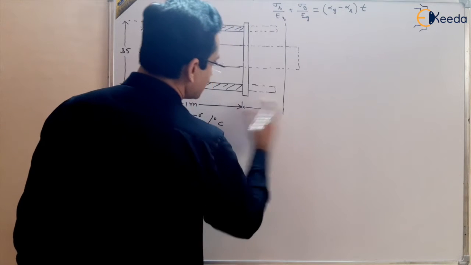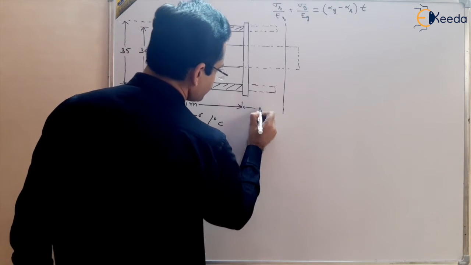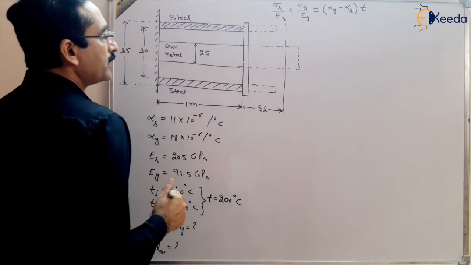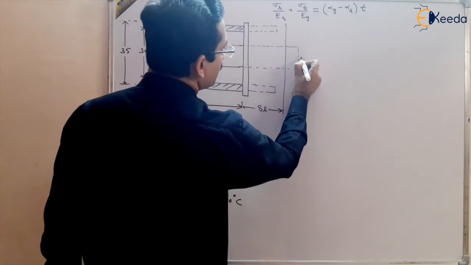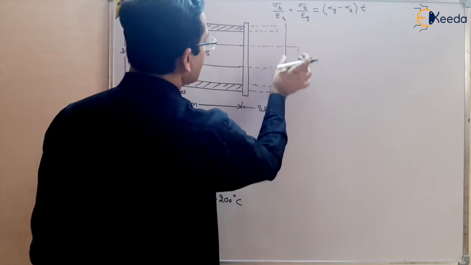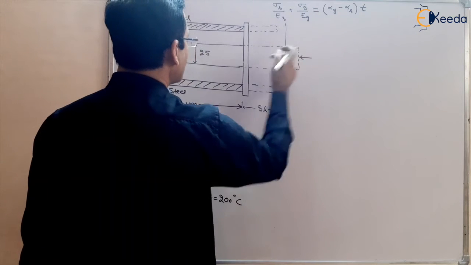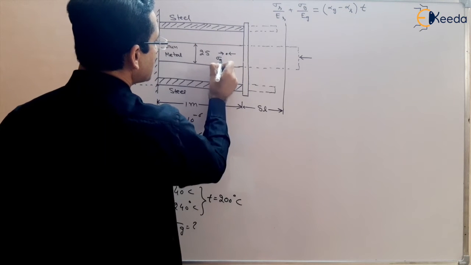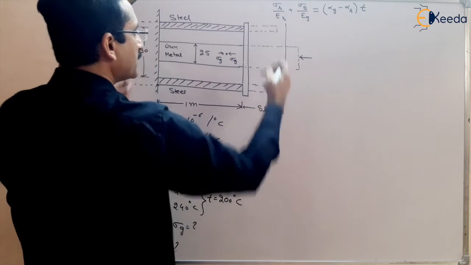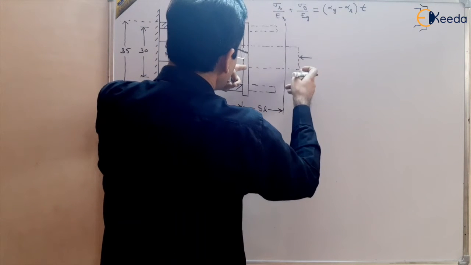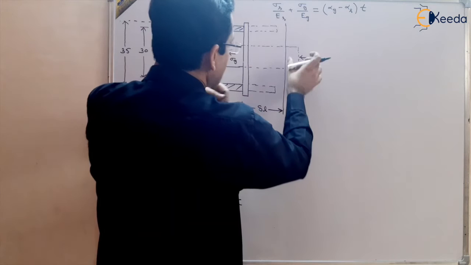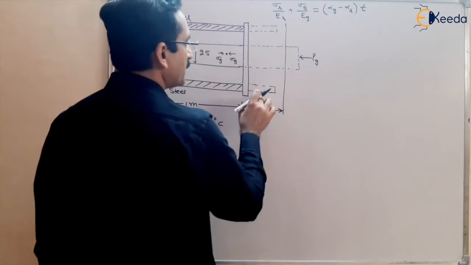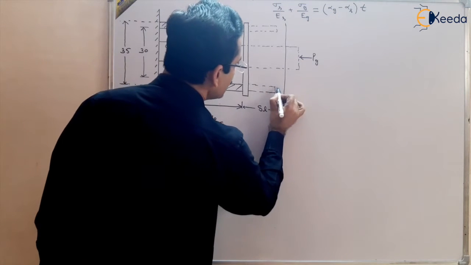Suppose this is delta L, the total actual change in length. It means that there is some force causing this deformation in the gunmetal, due to which a compressive load is developed in the gunmetal. Please check the theory lectures for this. There will be compressive stress in the gunmetal because some force is there. Free expansion was L alpha T and it is decreased by some external force, suppose Pg. And steel has low thermal expansion, its free expansion was this, but due to